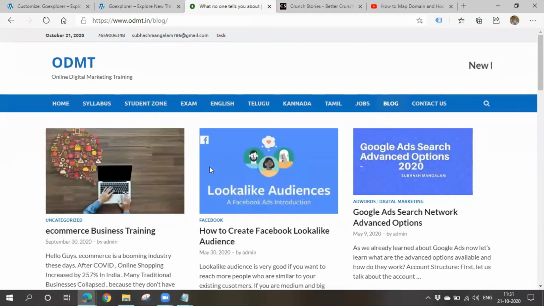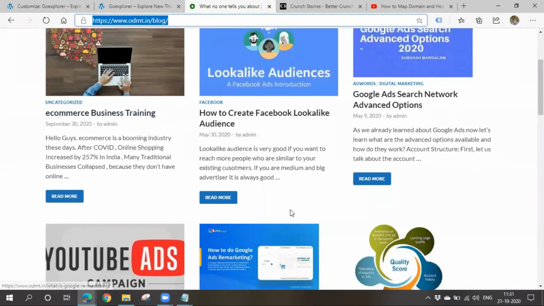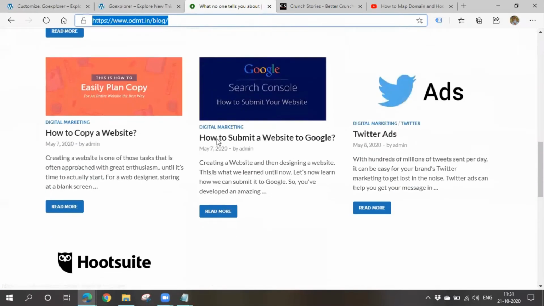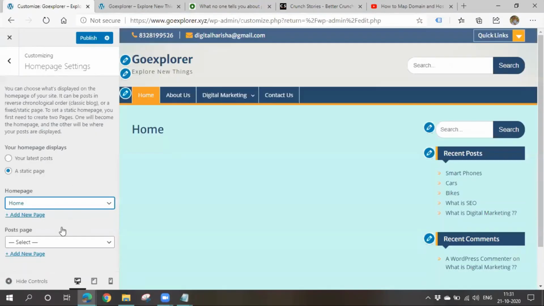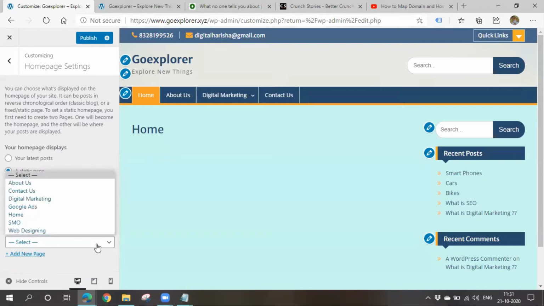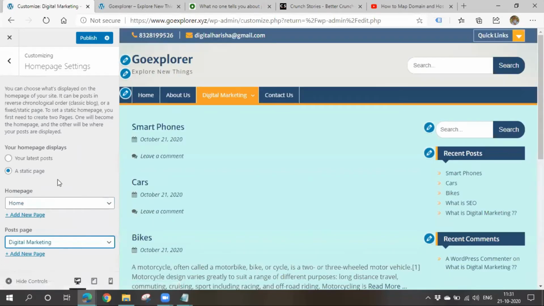If you see here, it is a blog. Blog is a page. They created one page named blog, and they have redirected all the posts to this blog page. You can also create such a thing. What you have to do is make a page as the posts page. So I'll make this digital marketing a posts page. Now all the posts I write will be redirected to this digital marketing page. Okay, clear?